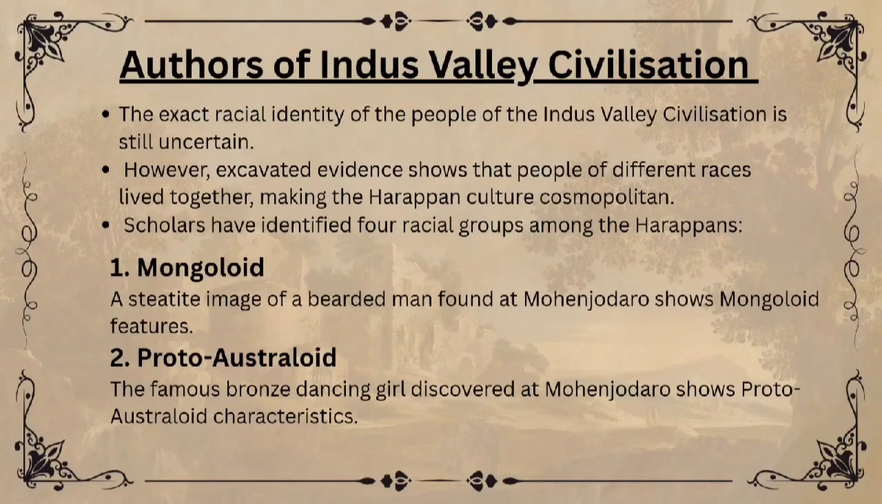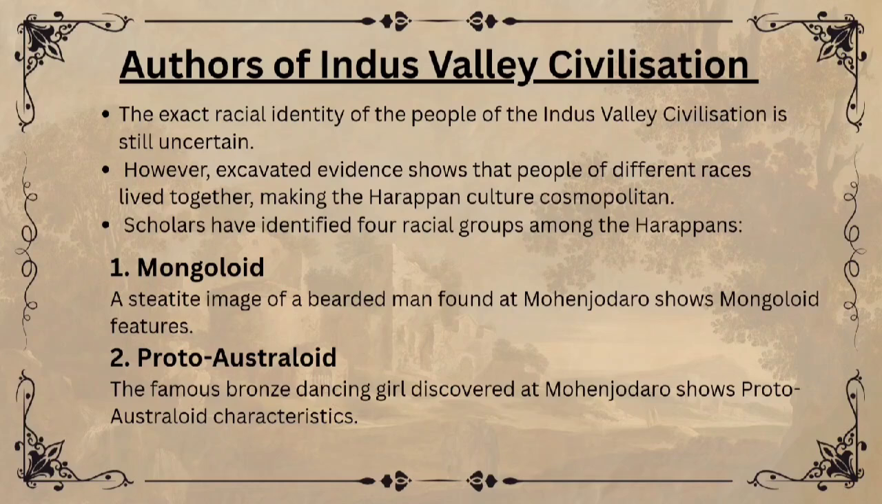The exact racial identity of Harappan people is not clearly known even today. This is because we do not have written records that tell us directly about their race. However, from excavated skeletons, statues, and artifacts, historians have found that people of different races lived together. Because of this mixture, the Harappan culture is called cosmopolitan, which means people from many racial backgrounds lived in one civilization. Scholars have identified four main racial groups among the Harappans. Let us discuss one by one.